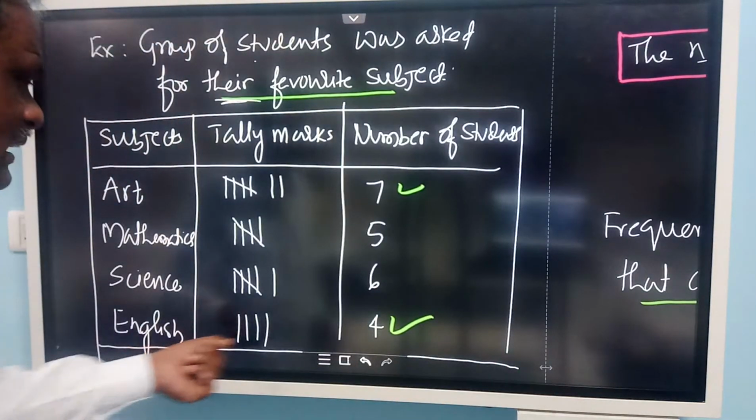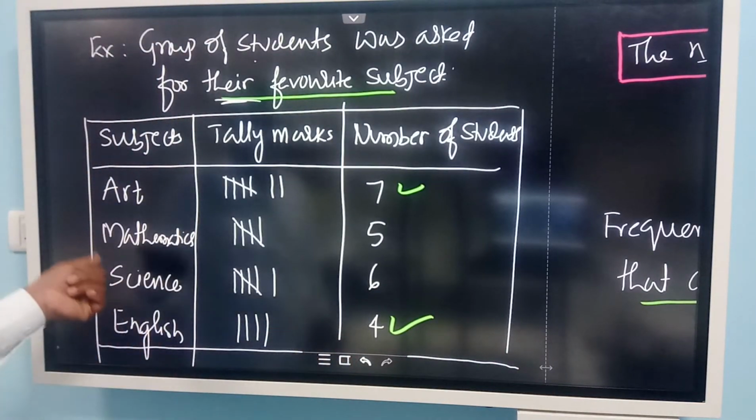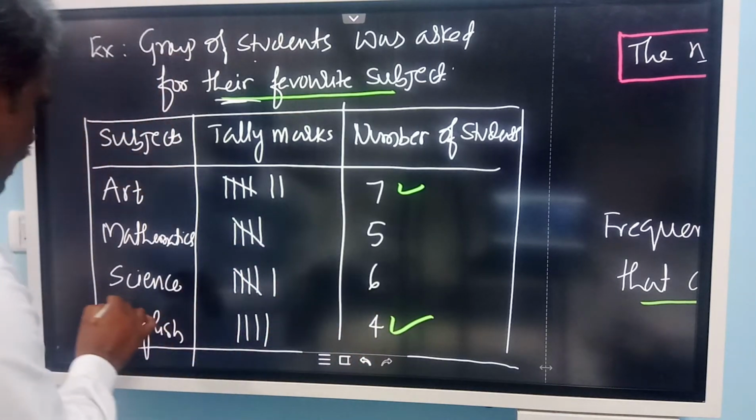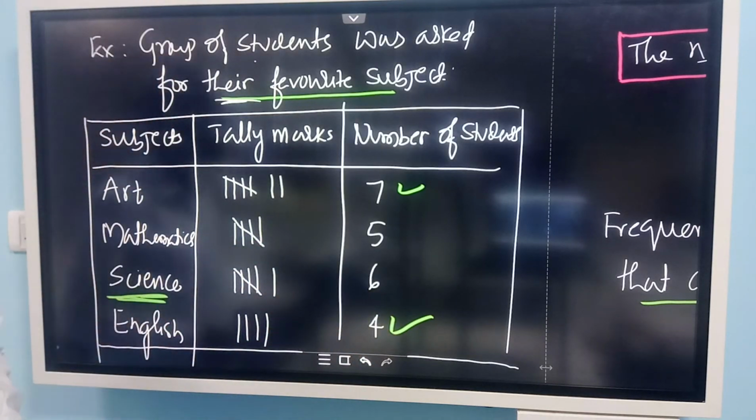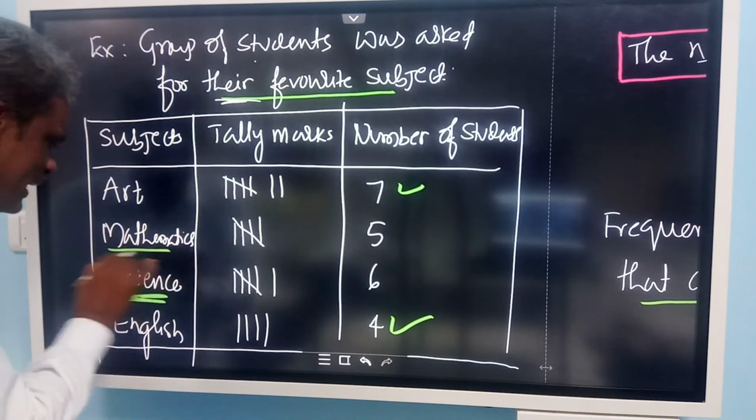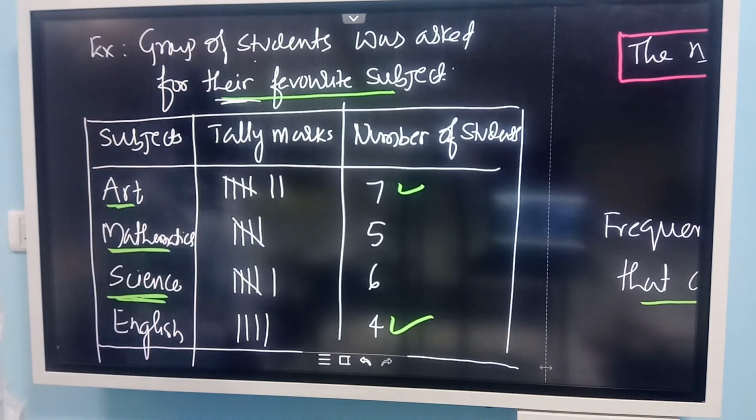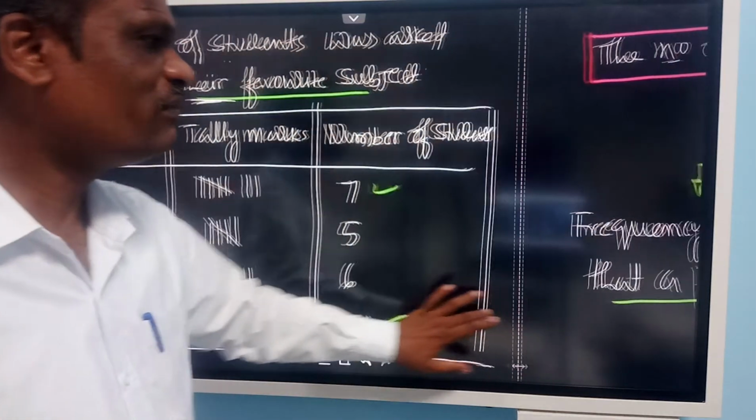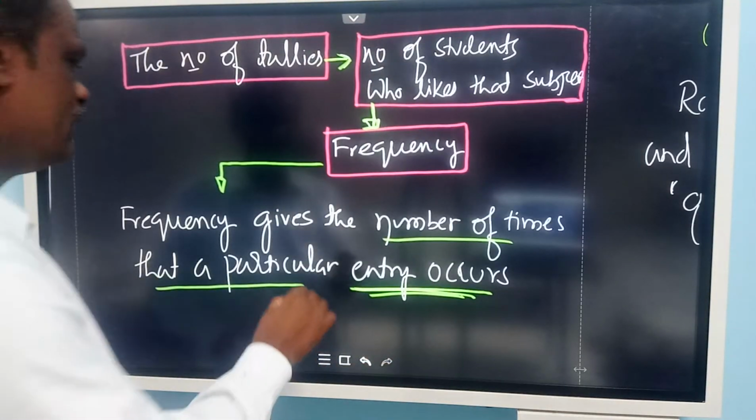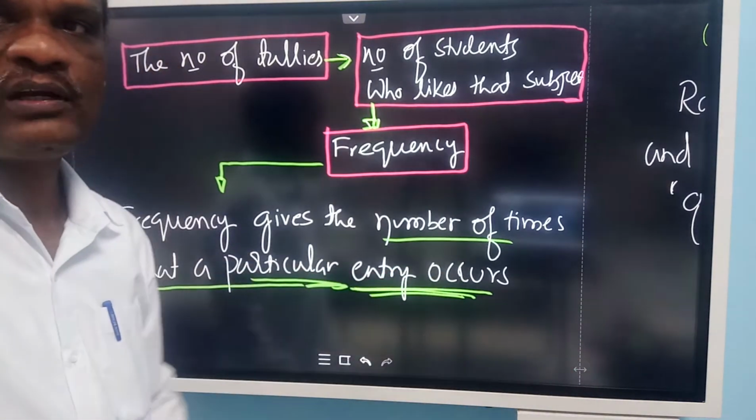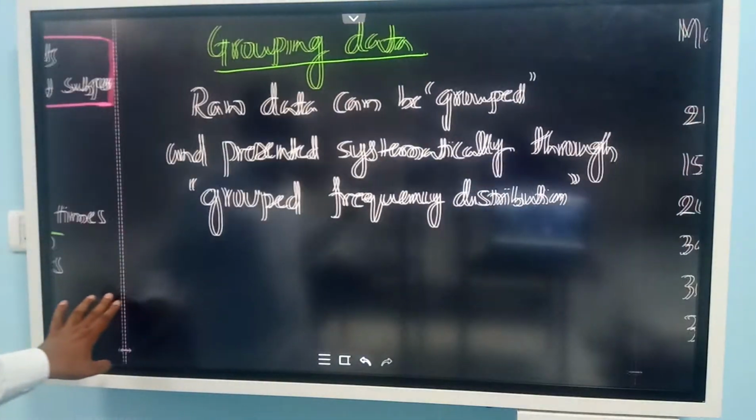How many times is English appearing? How many times is science appearing? 6. This 6 represents how many times science came in that group. How many times mathematics came there, how many times art they told. So that is called frequency. How many times that particular entry occurs, that is called frequency. Are you following me? Then we will go to the next one, grouping of data.